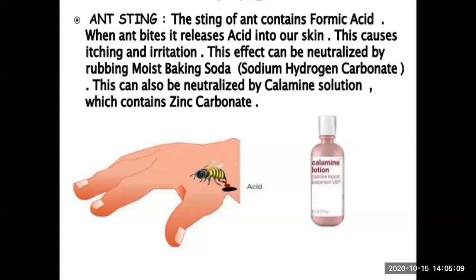Calamine solution is a commonly used cosmetic we generally have at our homes, which actually contains zinc carbonate. तो ये भी क्या करता है? Ant sting यानी formic acid को neutralize कर देता है. And after neutralization, acid वहां पर खत्म हो जाएगा because it will react with base to produce salt, and we will get relief from the pain.